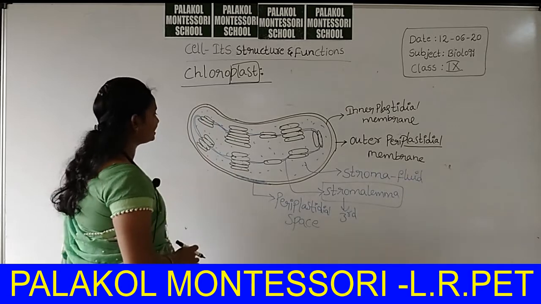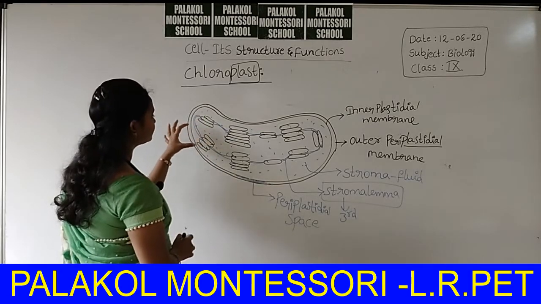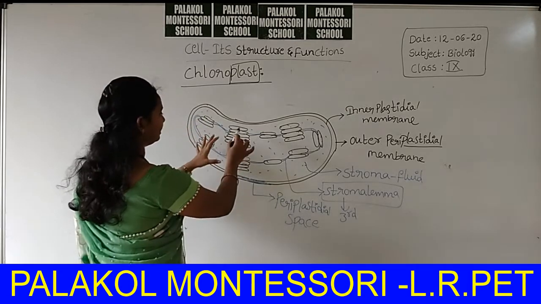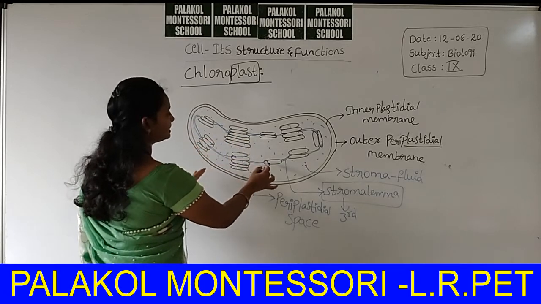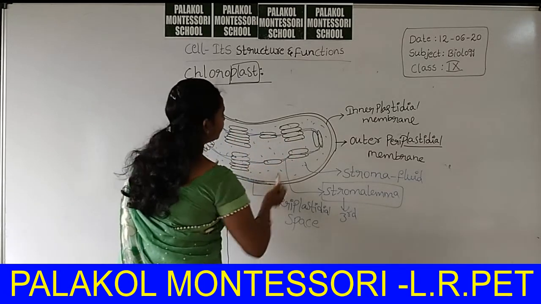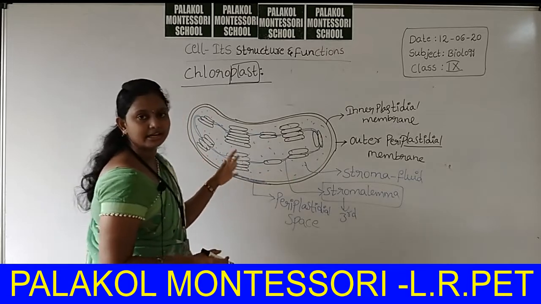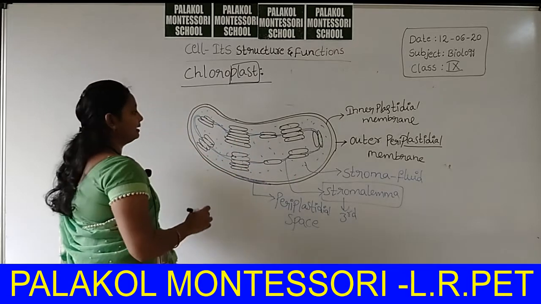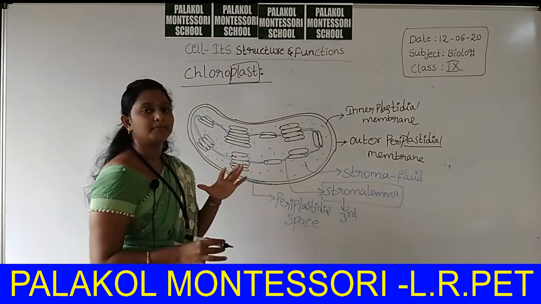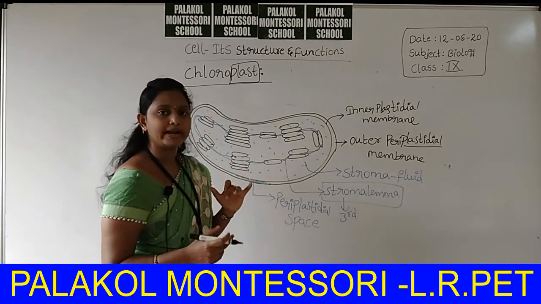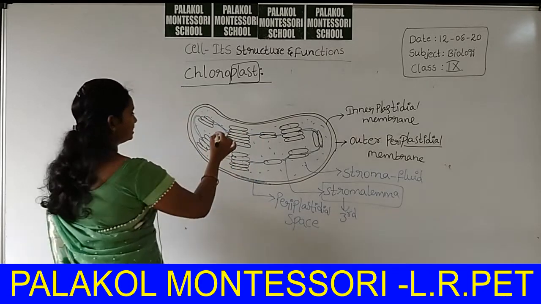Here I represented thylakoids in different numbers. That means here more in number, here only a single one, here two in number. Why is it represented like that? Because based upon the arrangement, thylakoids are of two types.